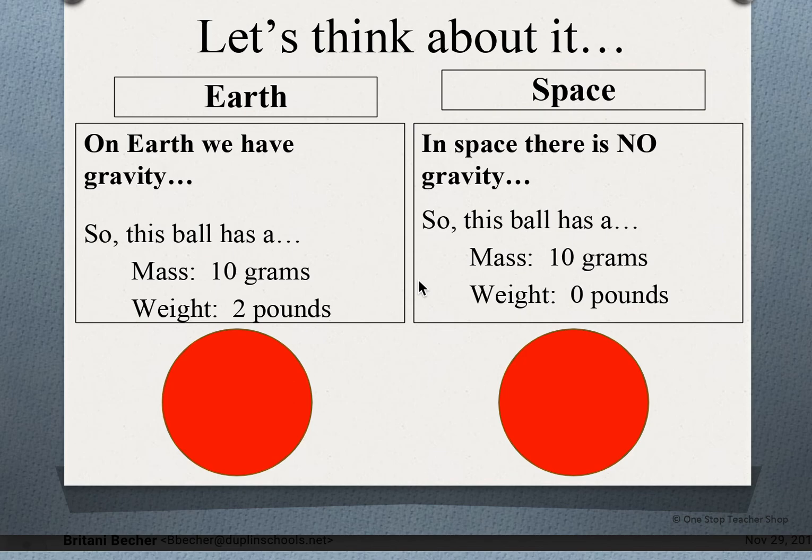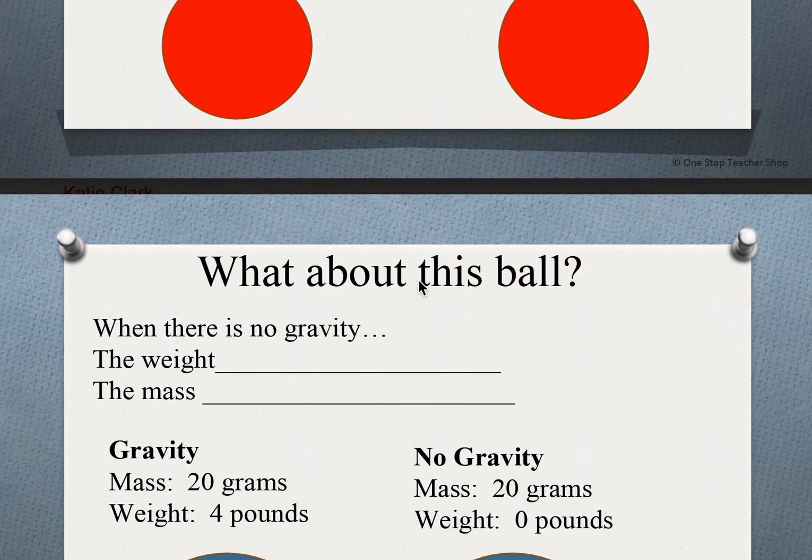But it has no weight because there is no gravitational pull. Okay? So mass is how much matter, what is that stuff inside of something. It's still going to be there whether it's Earth or space. But the weight is different because weight is because of the gravitational pull.